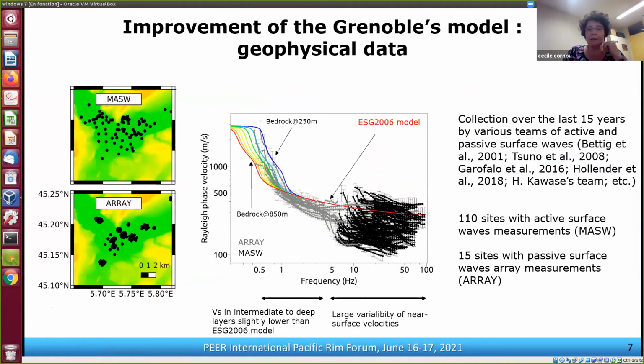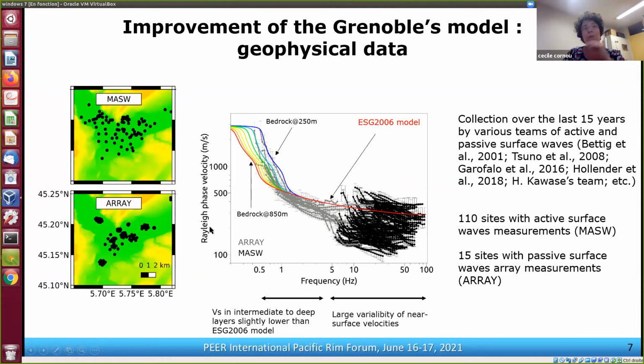Also, during the past years, we acquired and collected a lot of geophysical measurements. Basically, we have 110 sites with active surface wave measurements and 15 sites with passive surface wave array measurements that are indicated here in the two plots.